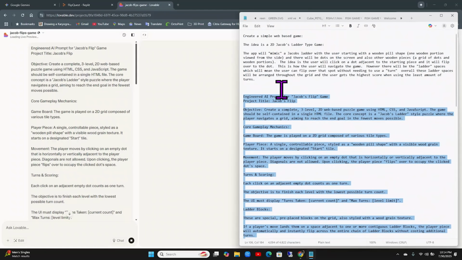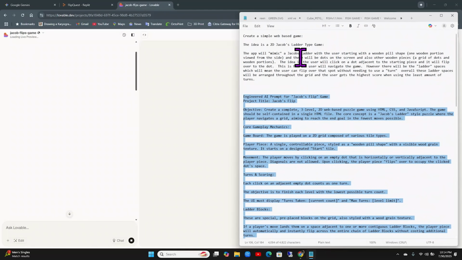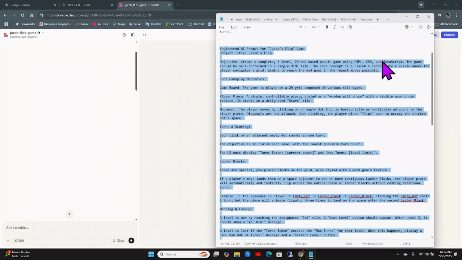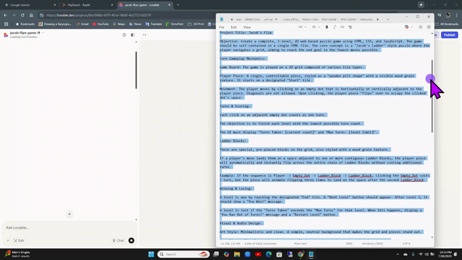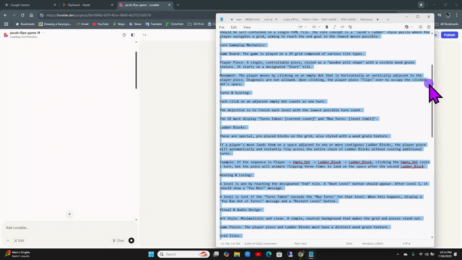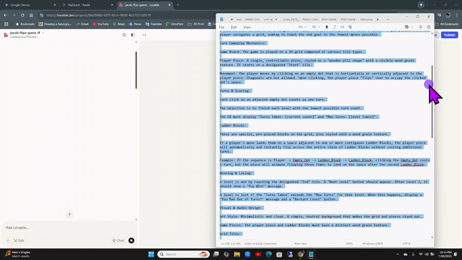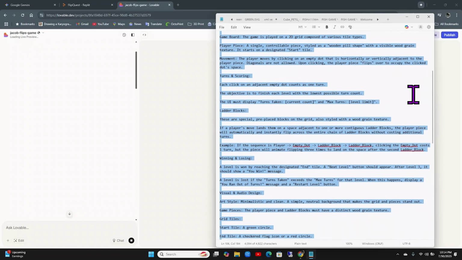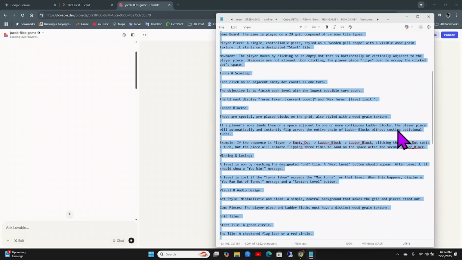So the prompt I used, at first I put this into Gemini. I did start a new chat with Gemini after I talked to it about the game to make it fair. It actually recommended that. But this game is a complete 3-level 2D web-based game, HTML, JavaScript, and I explained the gameplay that you want: a grid with different tiles, and you can have the wooden pill shape flip through these tiles. If it hits a ladder spot, it gets to flip through that for free. And if you win, you win by getting through the grid using the least amount of spaces.